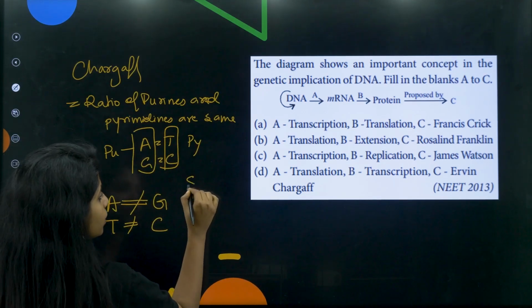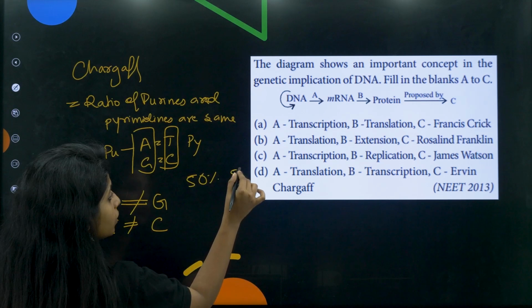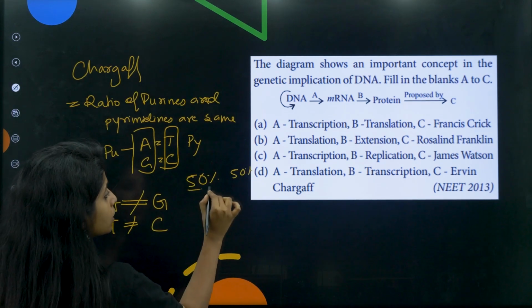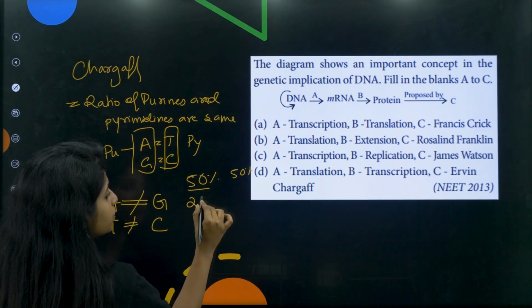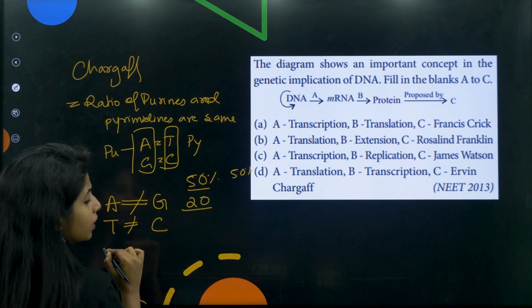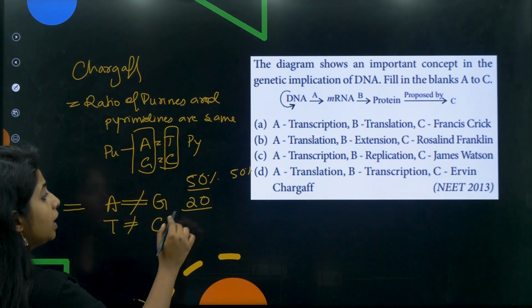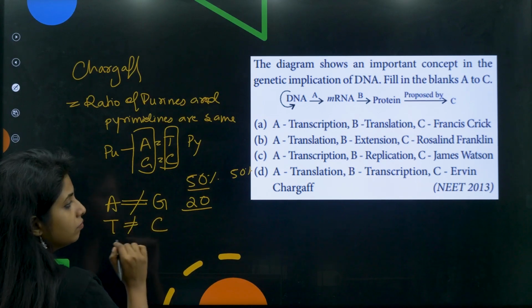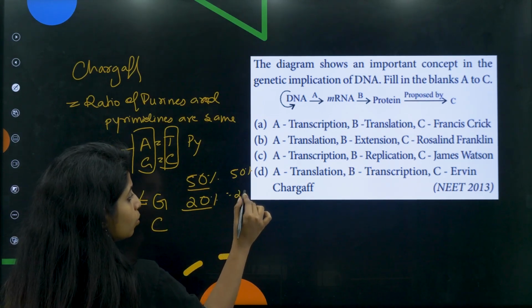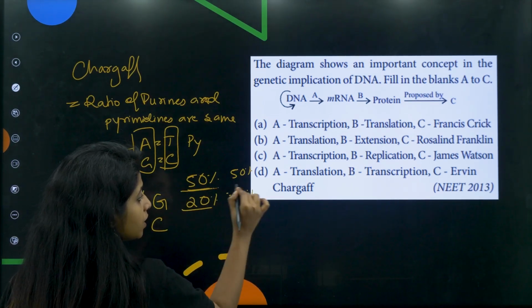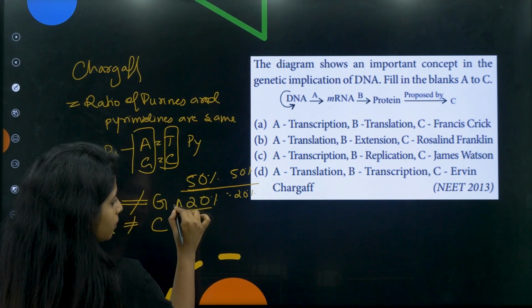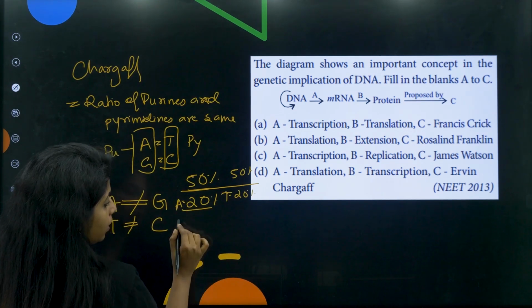So basically if I have 50% of purines, I will be having 50% of pyrimidines. Now in this 50%, if I am saying 20% is adenine, obviously 20% it will be thymine as well. But this is thymine, this is adenine.